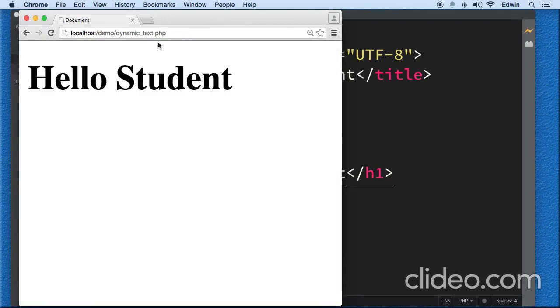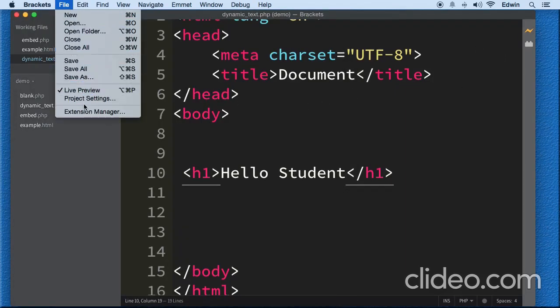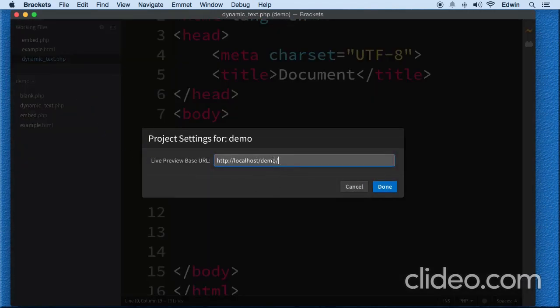I'm going to click here to display it in my localhost. Now, if for some reason you don't have this set up, make sure that you go to your file and it's going to be in your project settings. Make sure that you have this file path right here, http://localhost/demo. This is the folder that we are working on. Make sure you have that set up.